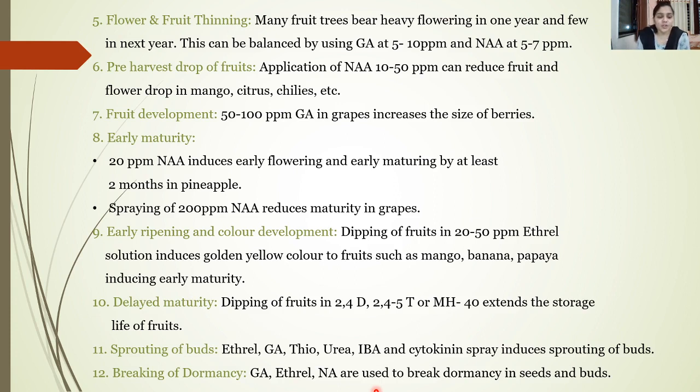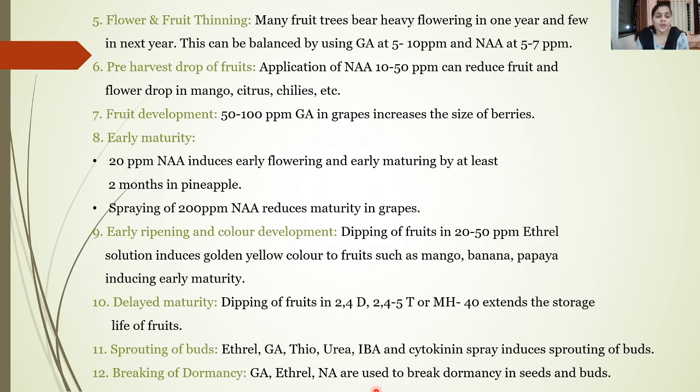Then another important use is in delayed maturity. Dipping of fruits in 2,4-D, 2,4,5-T, or MH extends the storage life of the fruit, so that the fruits can be stored for a longer period, or the shelf life of the fruits can be increased. Then the sprouting of buds is also affected by the application of growth hormones such as ethyl, gibberellic acids, urea, IBA, and cytokinins.